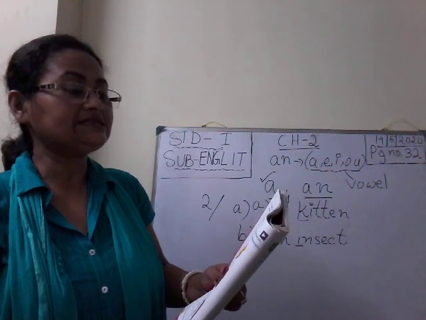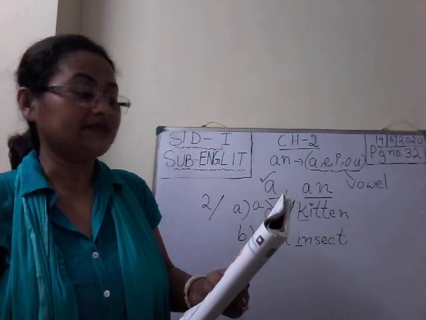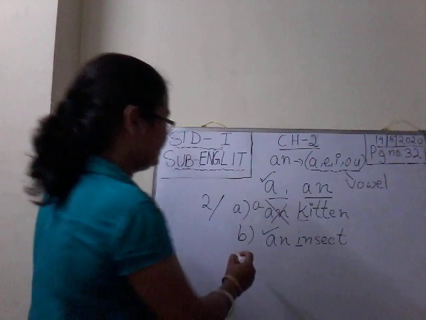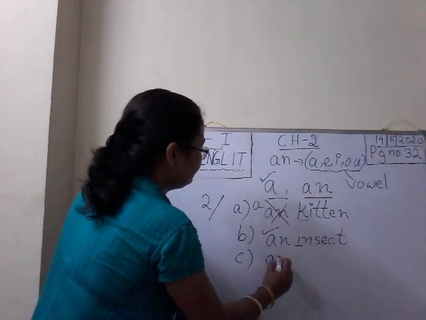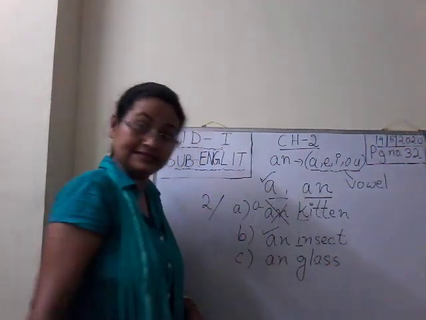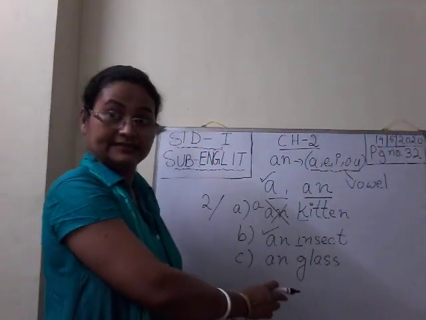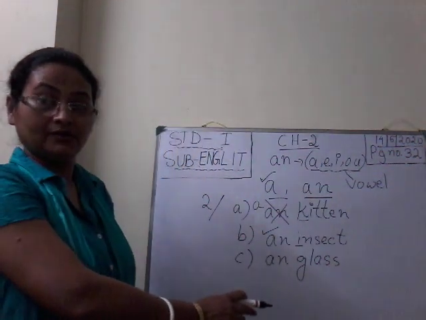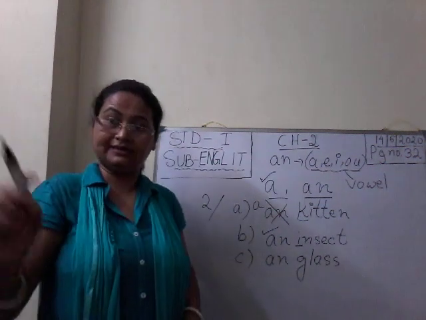Now, come to number C. There is a glass on the table. There is an glass. See, an glass. You have to write the full sentence, okay? I'm not writing the full sentence. I'm showing you the errors. You have to write the full sentence correctly.